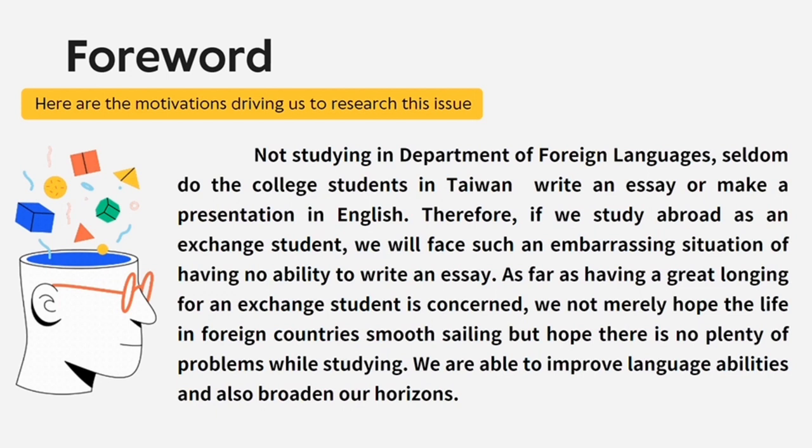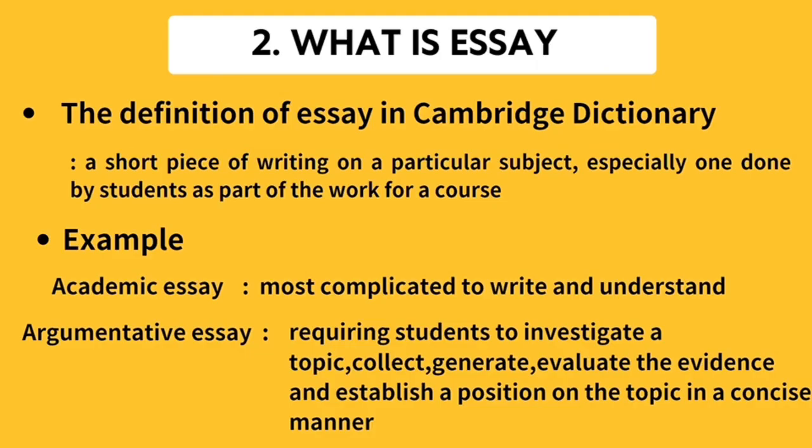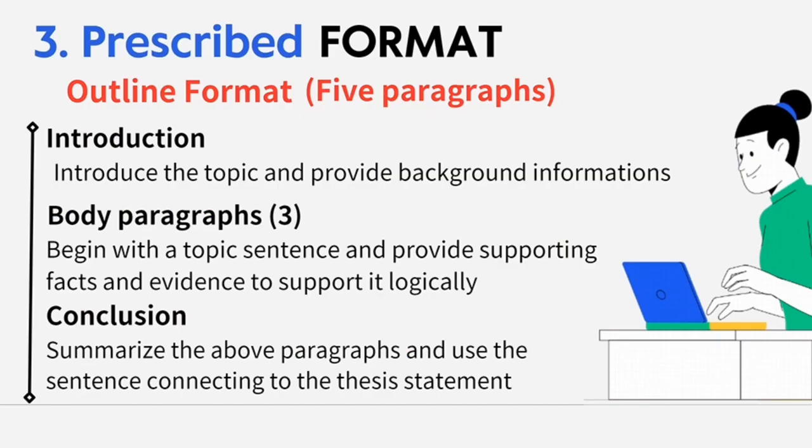Then, what is an essay? The definition of essay in the Cambridge Dictionary: a short piece of writing on a particular subject, especially one done by students as part of the work for a course. For example, the academic essay is the most complicated to write and understand. The argumentative essay requires students to investigate a topic and establish a position on the topic in a concise manner. The format is usually divided into three steps: introduction, body paragraph, and conclusion.